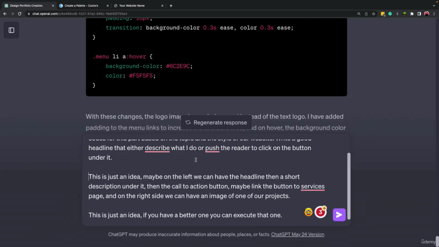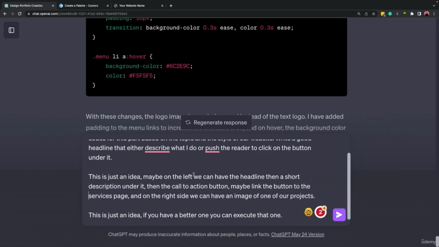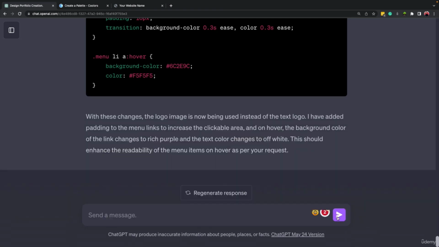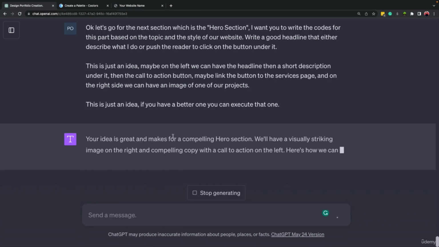Maybe on the left, we can have the headline and under it a short description, and then under it a call to action button. Maybe we can link this button to the services page. And on the right side, maybe we can have an image of one of our projects. At the end, I mentioned that this is just an idea. If you have a better one, you can execute that one. But if you don't want ChatGPT to innovate here, you can just stick to the idea that you have in your mind. So let's click and wait for ChatGPT to write the codes for the hero section.